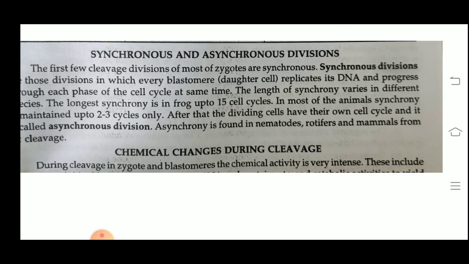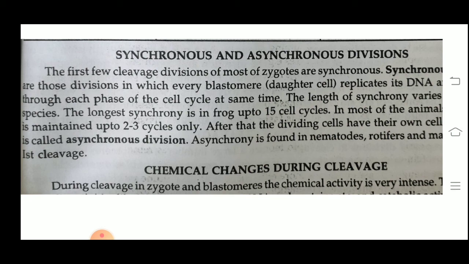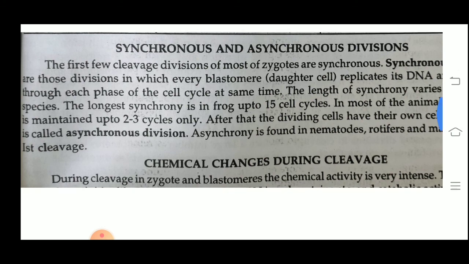And the next one is asynchronous division, in which if there are two cells, they have different timing of the cell cycle. Means if one cell is in G1 phase, the other cell can be in S phase or G2 phase, that is asynchronous division.